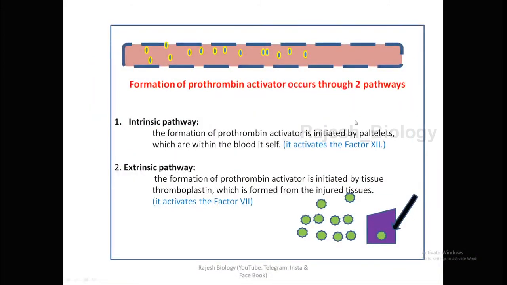Right. Prothrombin activator will be formed in different ways. First one is the intrinsic pathway and second one is the extrinsic pathway. I'll explain it carefully. Listen carefully. Okay, if you think this is a blood vessel, and this is blood, and those yellow things are platelets. Whenever there is an injury, for example, this is the injurious site, the blood vessel is ruptured here.